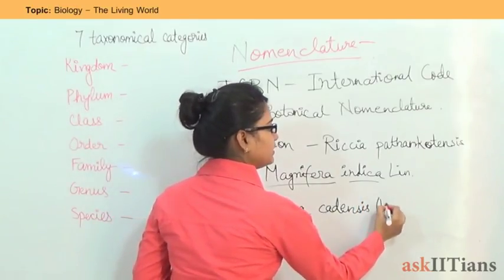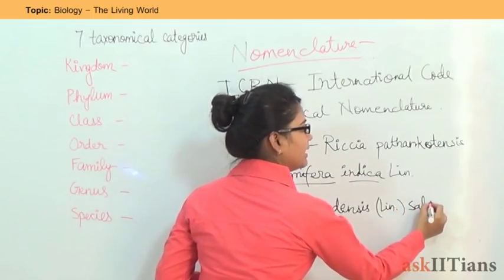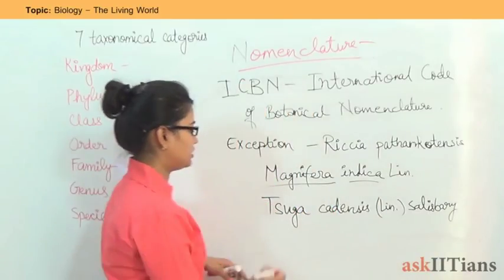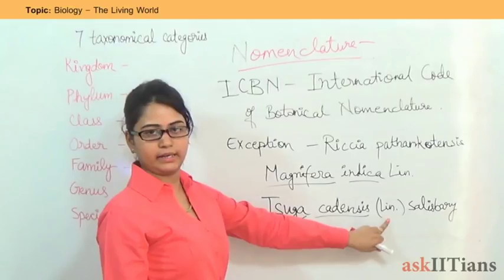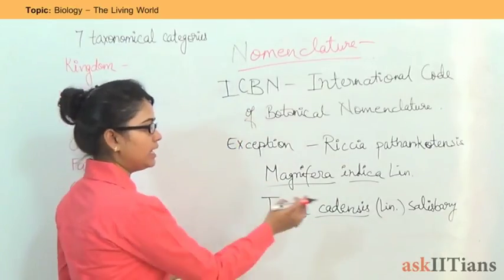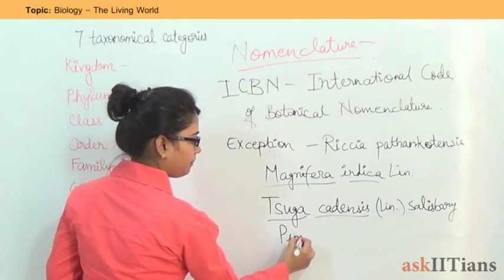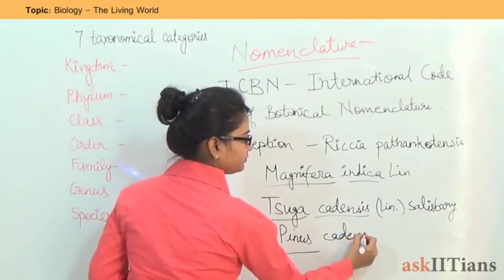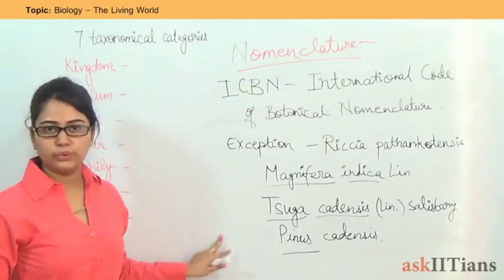In bracket, Linnaeus, and Salisbury is out of the bracket. So, its name was given incorrectly by Linnaeus and Salisbury named it correctly. What Linnaeus called it? He called it Pinus cedrus. Okay? So these are the rules.